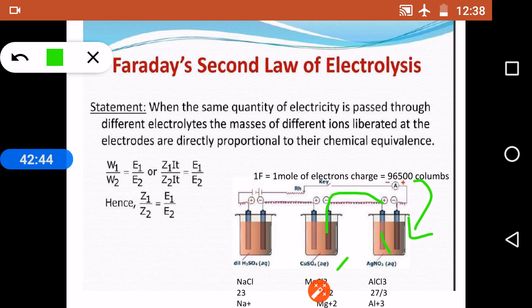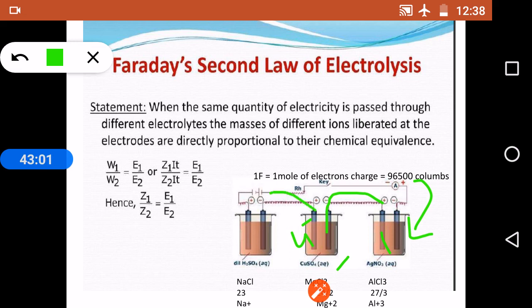the cathode here in this cell, and again 1 mole of Cl minus will be liberated at the anode of this cell, and Cl minus will liberate minus charges, and the number of minus charges liberated here are again 1 Faraday.